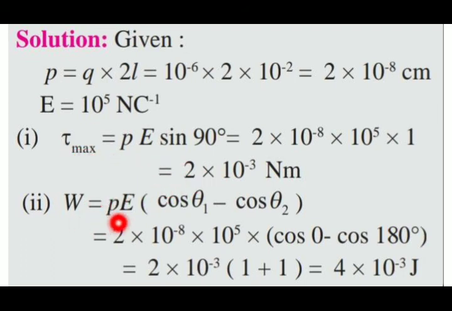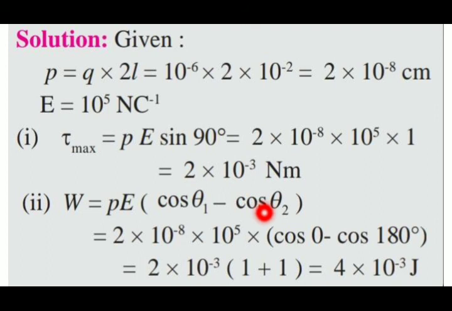Then for the work done, the formula is PE into cos theta 1 minus cos theta 2. Here it is specified that theta 1 is 0; it is given in the question. So the starting position is theta 1. P is the same, 2 into 10 raised to minus 8, and E is the same, 10 raised to 5. Cos theta, instead of theta 1 we write 0, minus cos theta 2. Now theta 2 is 180 degree.